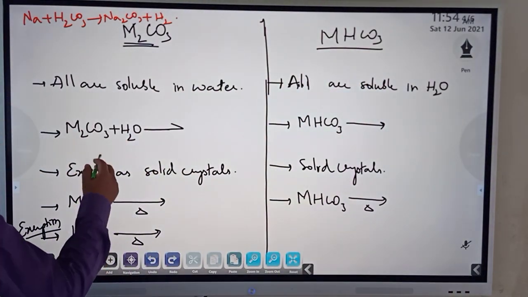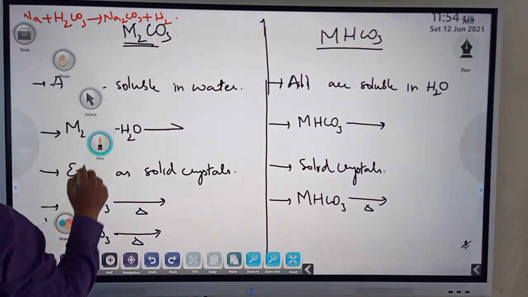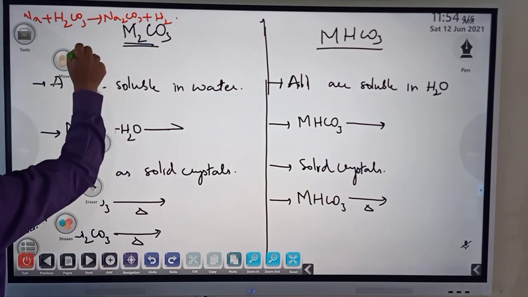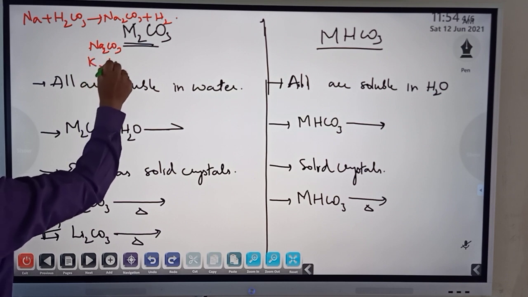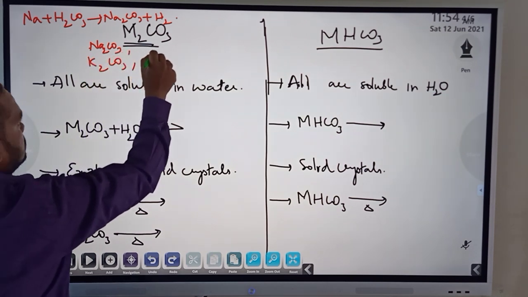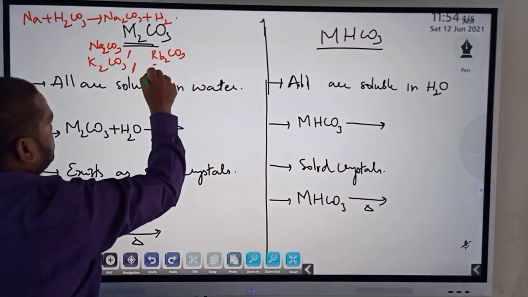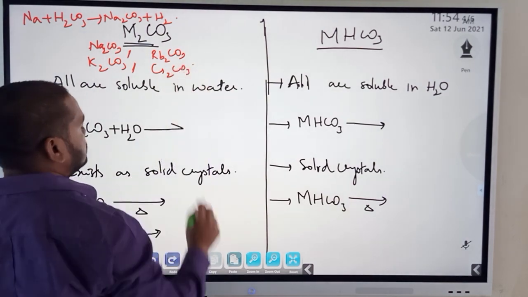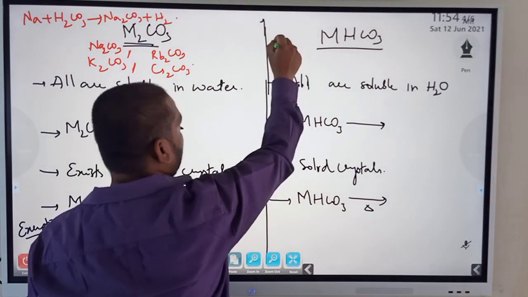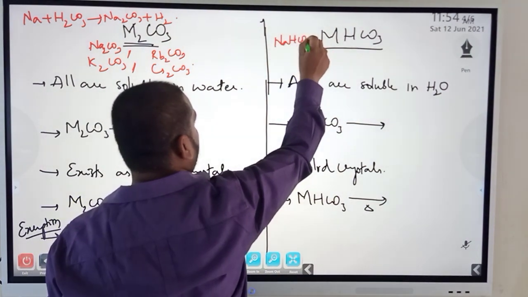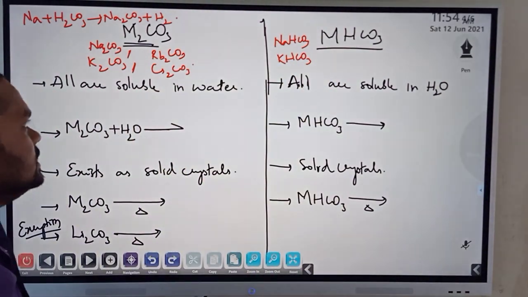Then, apart from this, as usual, what are the carbonates? In case we have sodium, potassium, rubidium, cesium, the formulas are respectively Na2CO3, K2CO3, and so on. Okay, so these are the formulas of carbonates. Similarly, sodium bicarbonate, potassium bicarbonate, rubidium bicarbonate and cesium bicarbonate. The formulas are those.